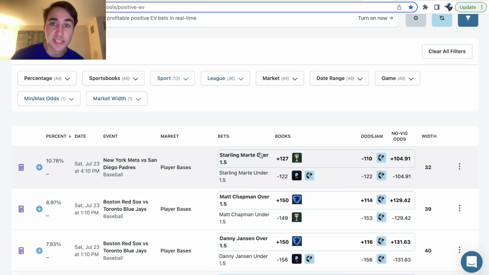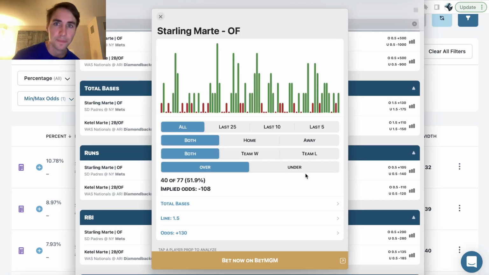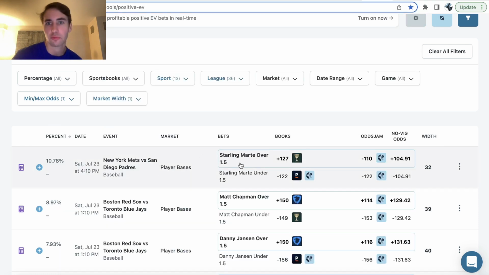So if Marte is facing a better starting pitcher today, he should be less likely to go over 1.5 total bases, and that's not encompassed in the historical trends or anything like that. It's only encompassed in real-time market data, which encompasses all information available in the sports betting market, right? It encompasses that already. So we can see with a 10.78% profit margin, Marte over 1.5 bases is a good play, right? We can get this plus 127 on Caesars.